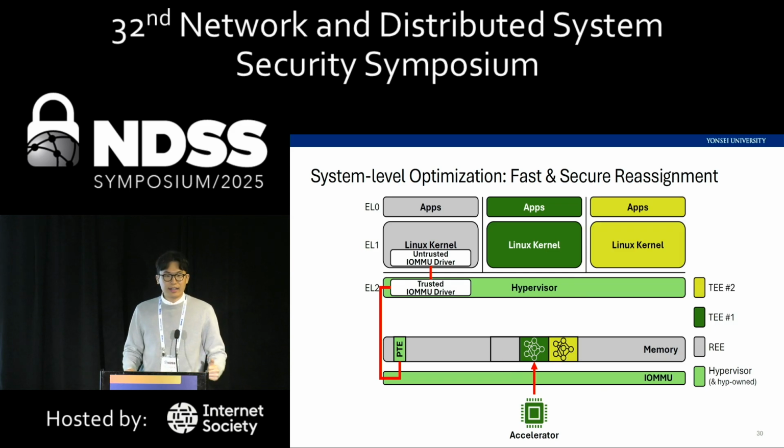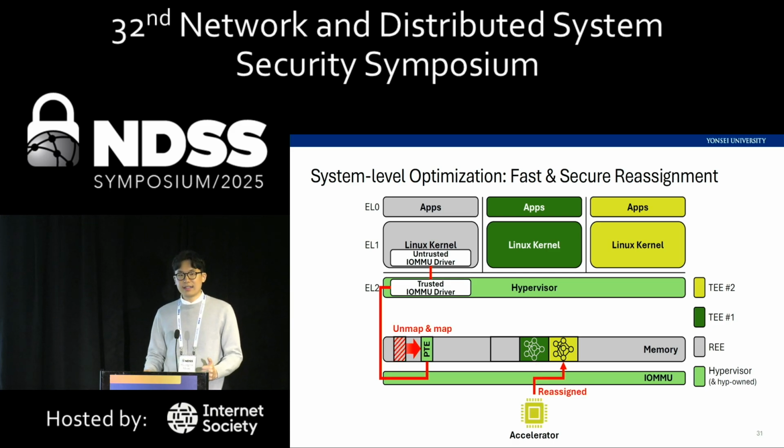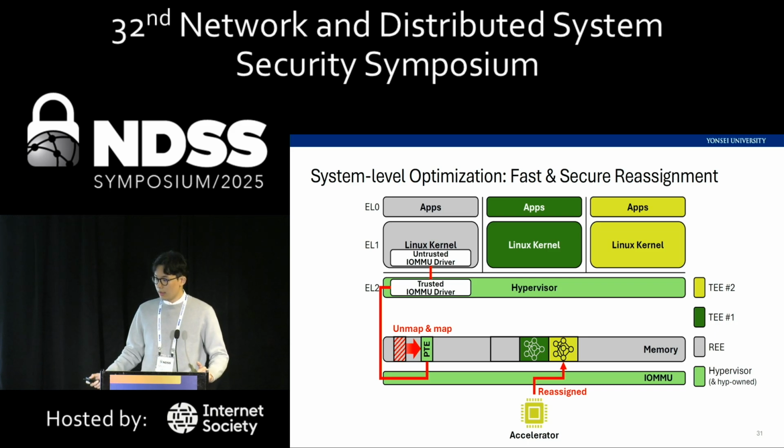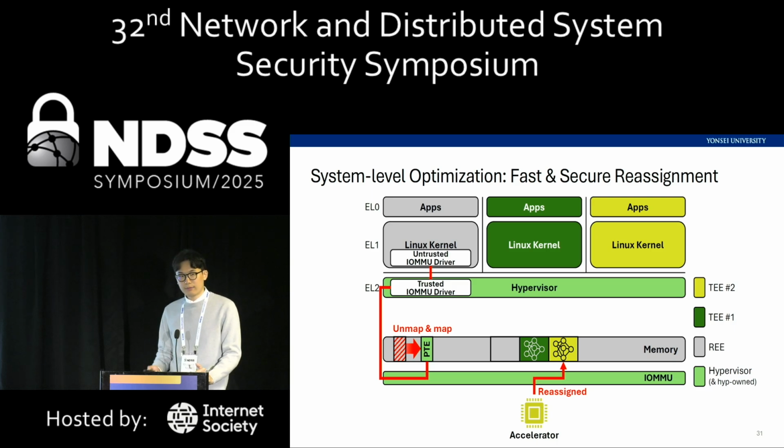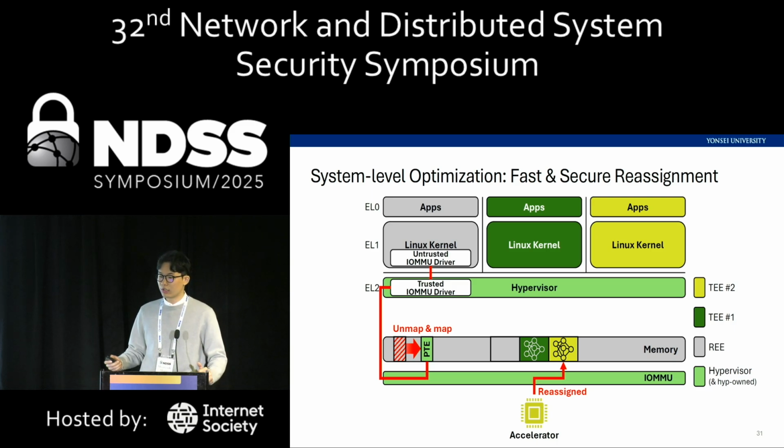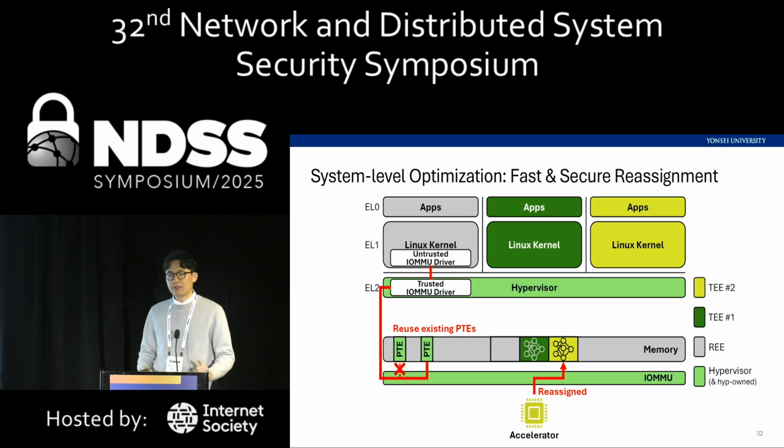Let's say we have to reassign the accelerator to VM number 2. A straightforward approach would be deleting the existing page table entries for VM number 1 and creating new page table entries for VM number 2. But doing this for a few hundred megabyte size VM would incur a moderate amount of overhead. So what we do here is have the hypervisor maintain all page table entries that were created during the VM initialization, and during the reassignment, we have the hypervisor reuse these existing page table entries so we could minimize the runtime overhead coming from reassigning the accelerator.